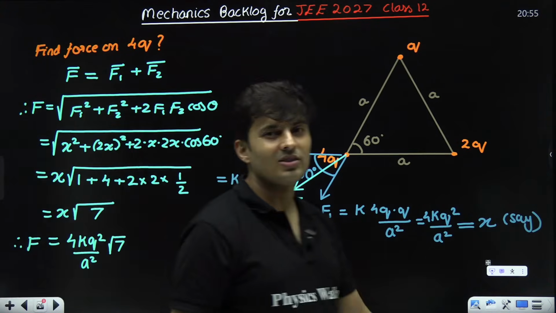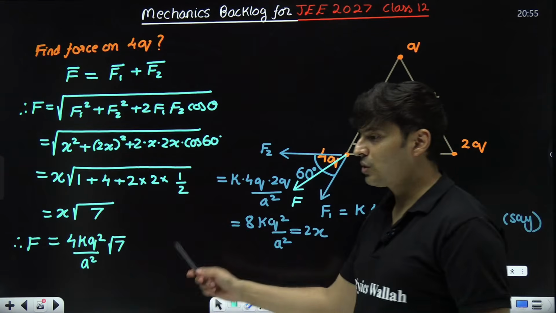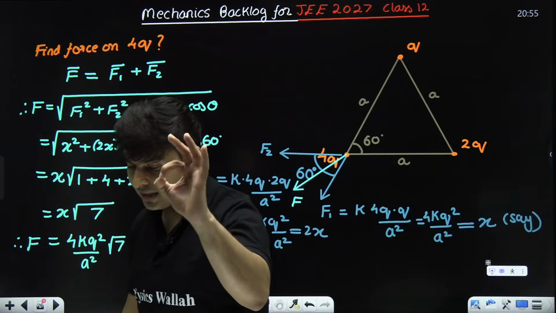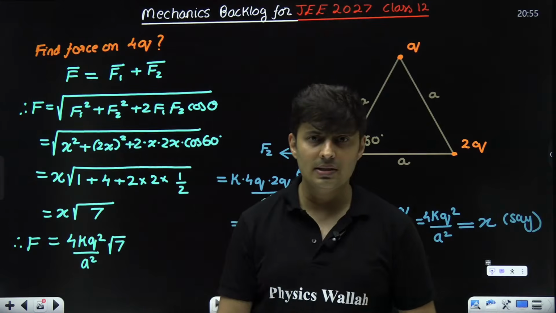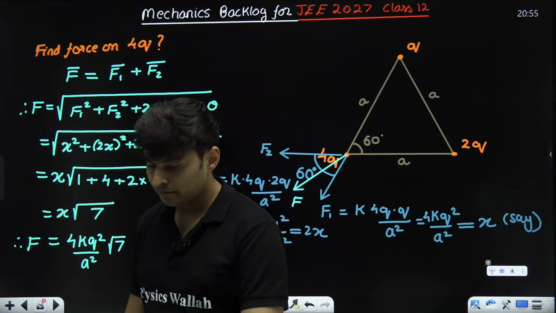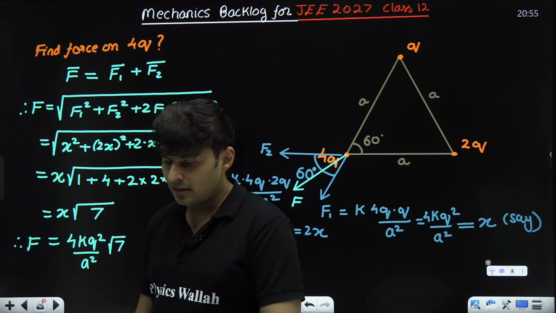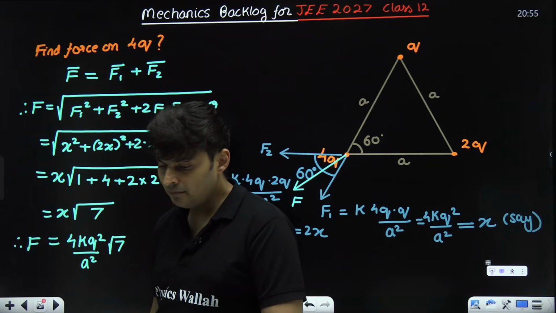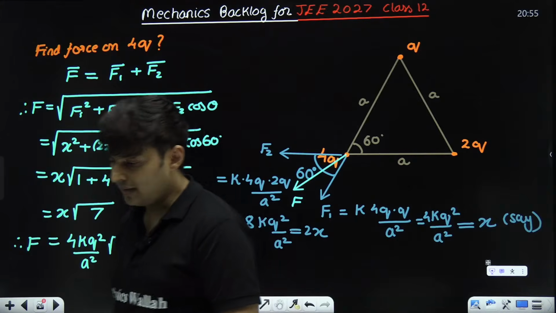4kq square by a square. Understood how to solve this? Everybody clear till this point? Pakka? Shall we go ahead?